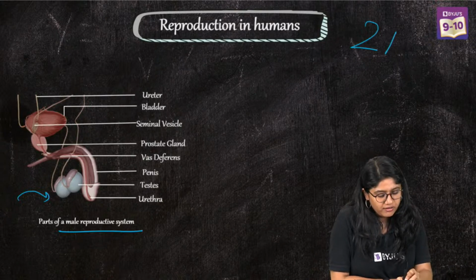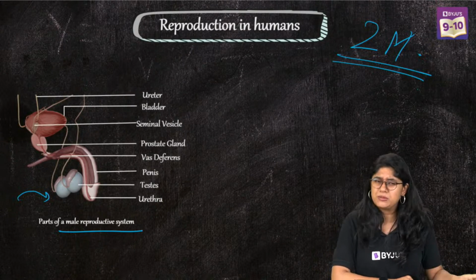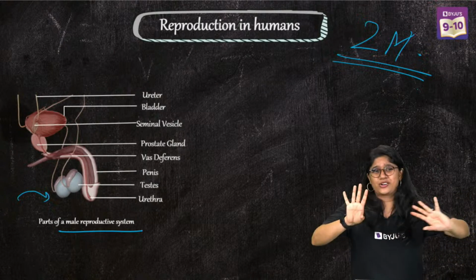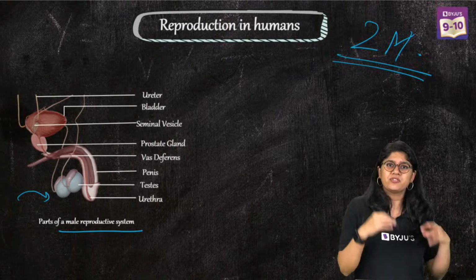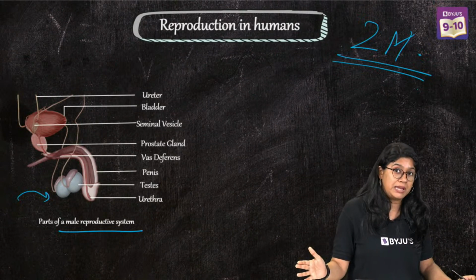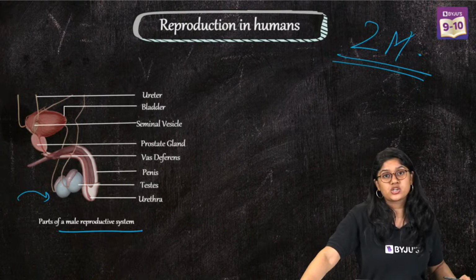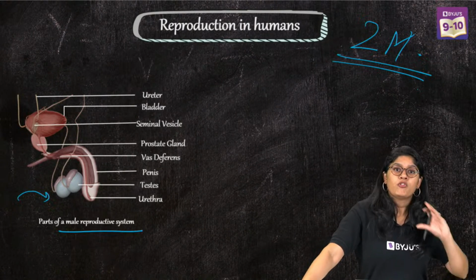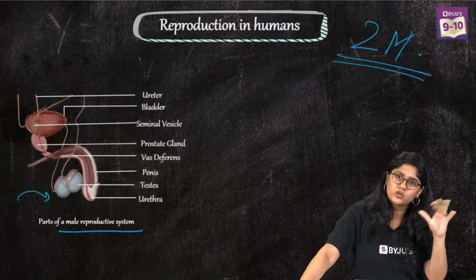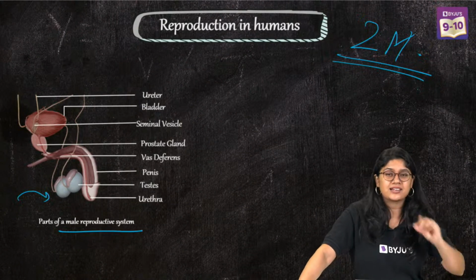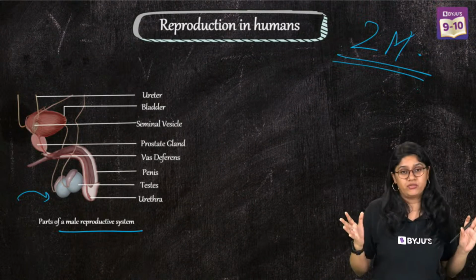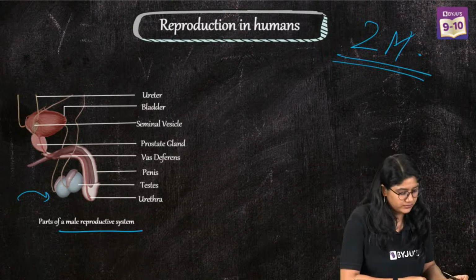I'm 100% sure it would have come for 2 marks or for 3 marks in your unit test examination, pre-board, etc. Right? It's a question we all know, super important. Why are the testes present outside the body of the male? To maintain the temperature for the production of the sperm. For the production of sperm, it requires a temperature 2 to 3 degrees less than that of the body, and that is the reason the testes are present outside the body of a male. Very good, everyone. Okay? To maintain the temperature.